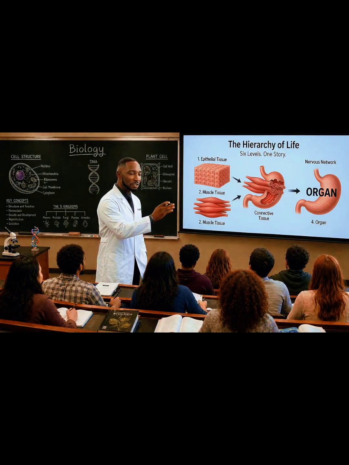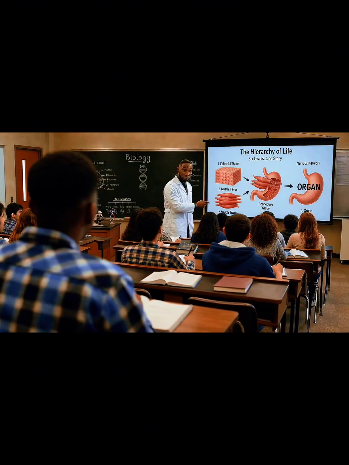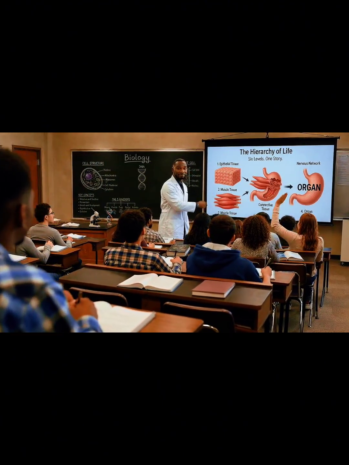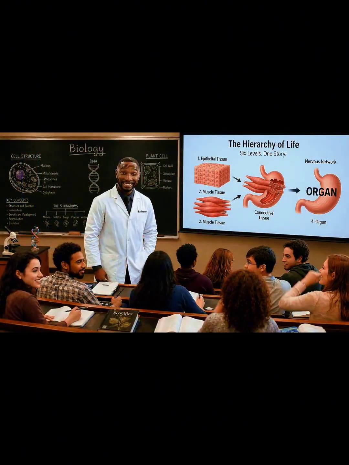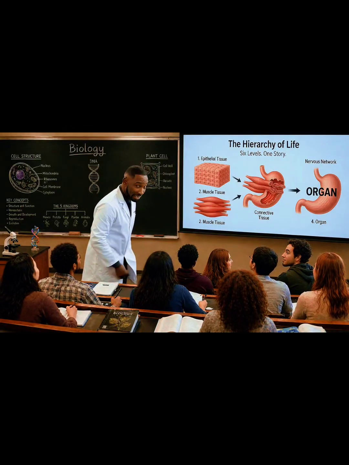The hierarchy of life starts with cells forming tissues. Muscle tissue, for example, forms organs like the stomach. So cells to tissues to organs? Exactly. And it builds up to organisms. That's the story of life.